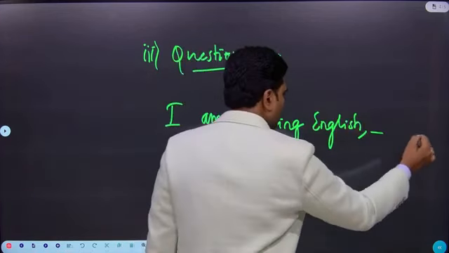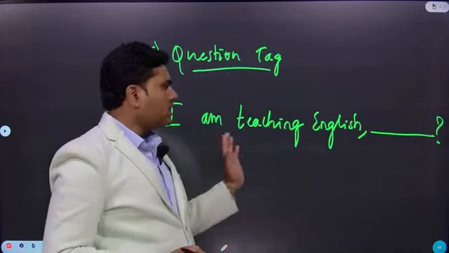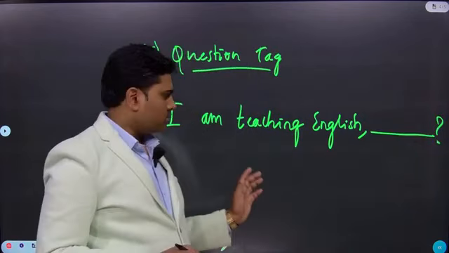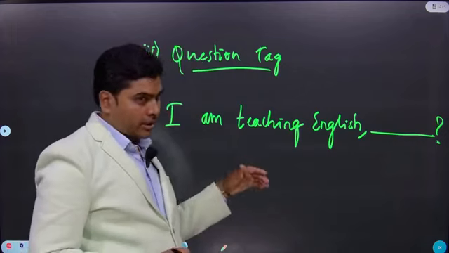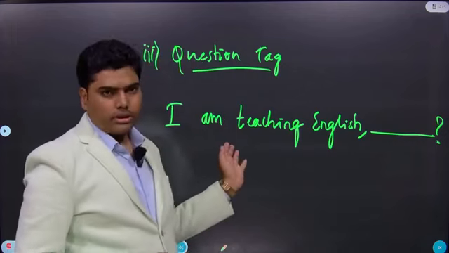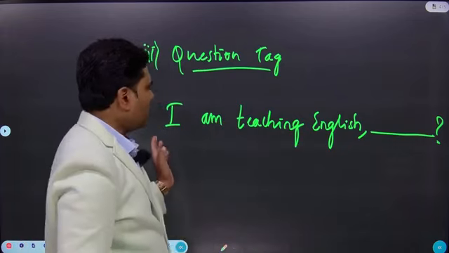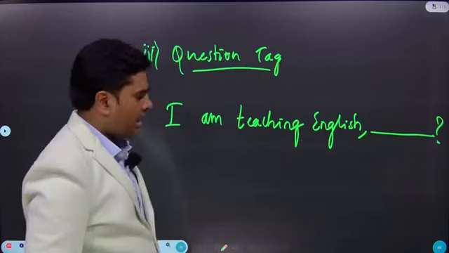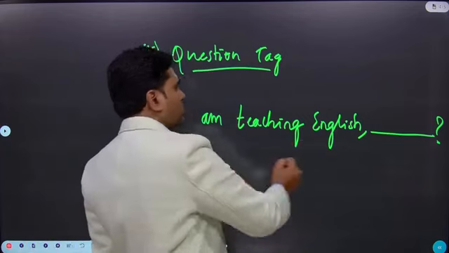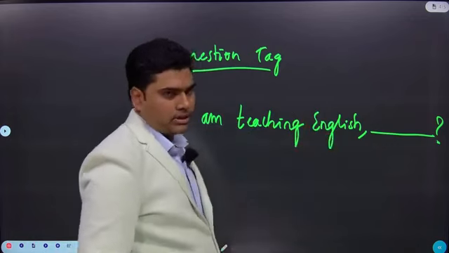Here, I am going to reconfirm my statement. Am I doing properly? Yes or no? So I am going to re-question or recheck my statement itself. So here I am going to use a question tag, a tag attached to this declarative sentence.